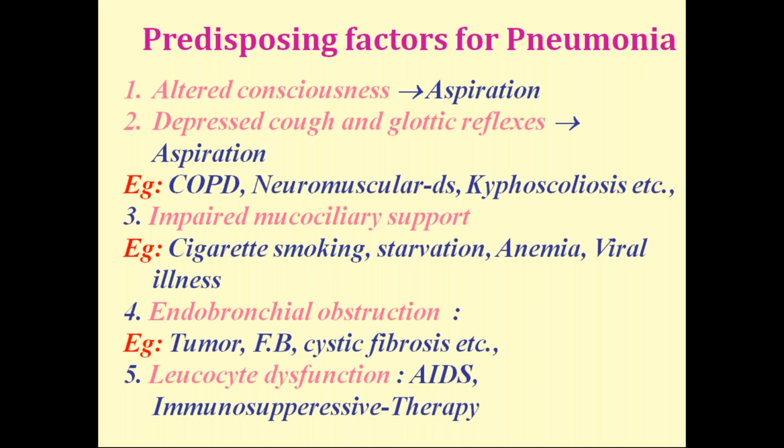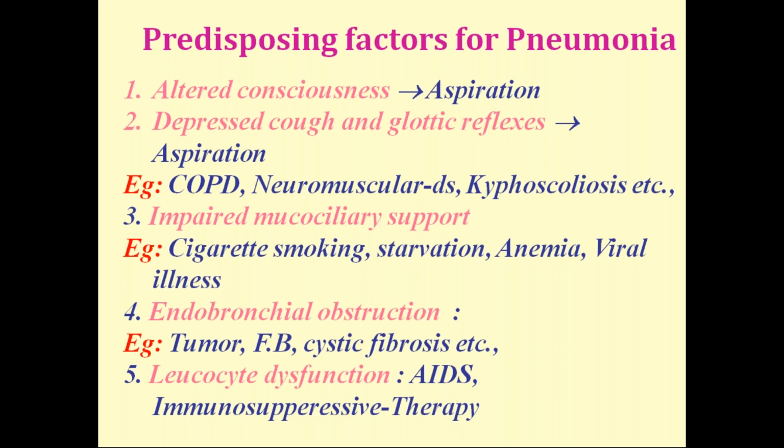Then usually the substance will go out, whatever we aspirate. But in certain patients where the cough reflex or the glottic reflex is depressed, there is chance of aspiration, and then there is a chance of getting pneumonia. So depressed cough reflex is usually seen in certain diseases like kyphoscoliosis or neuromuscular diseases.